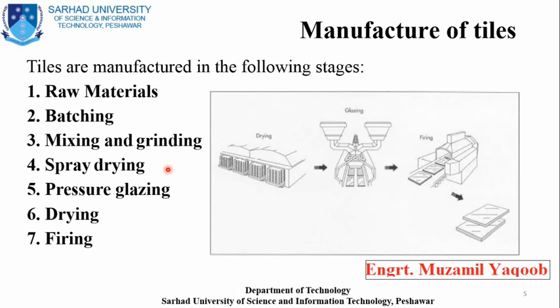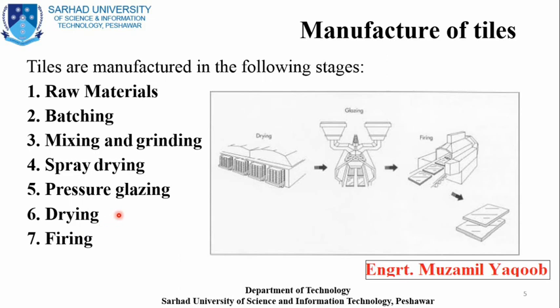In the fifth step, we press the tiles. And then for architectural look, we use different types of designs. After that the sixth step comes, which is known as drying. In this process we let the tiles dry.